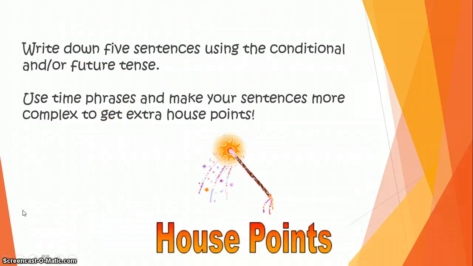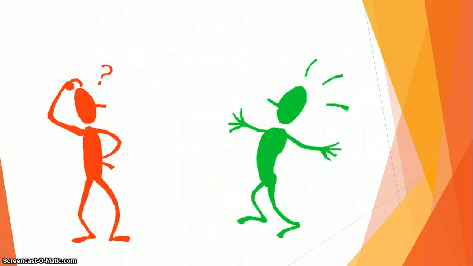So to get house points, write down 5 sentences using the conditional and or the future tense. You need to use time phrases, or you could use time phrases and make your sentences more complex to get extra house points. Now also there's one twist. You need to make sure that you use different pronouns. So don't just use I, don't use we. You need to vary them. For the 5 sentences, we need 5 different pronouns. If I see evidence of this in your exercise books, then you will get house points from me.